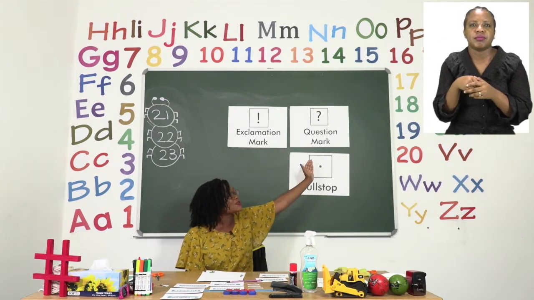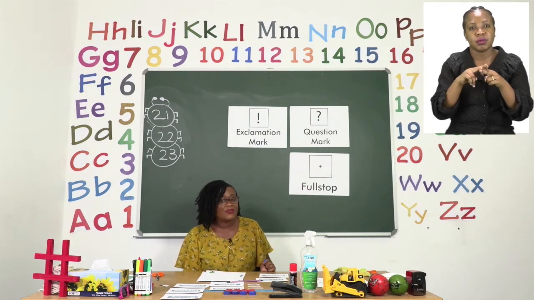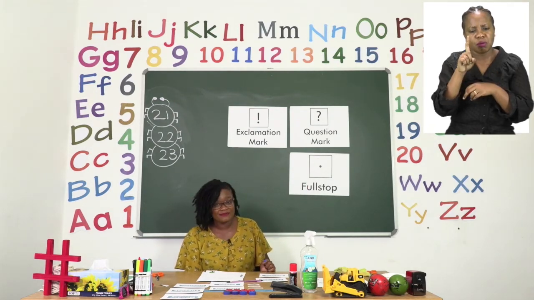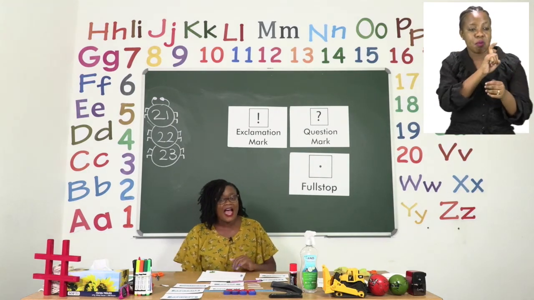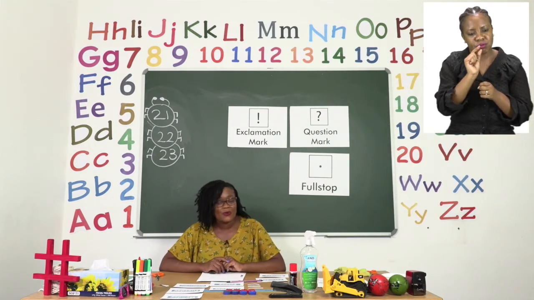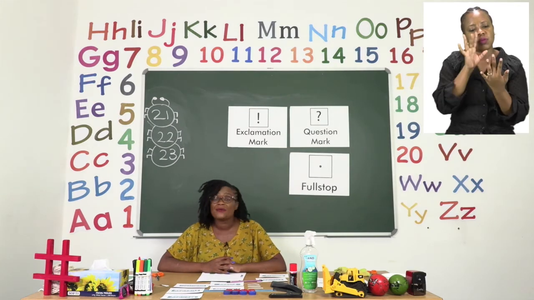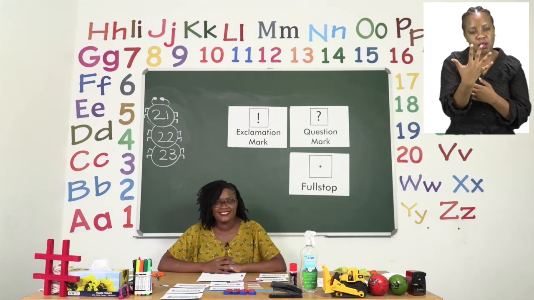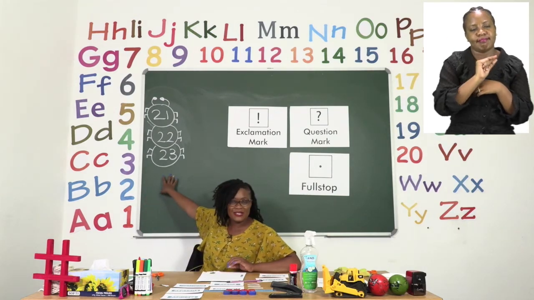If you're going to use the question mark, then make sure that your sentence starts with a question word. Take your time when you're making the sentences and spell each word correctly. Remember, it's only 5 that you have to use. So make sure they are the best sentences. Now, let us move on to page 23.